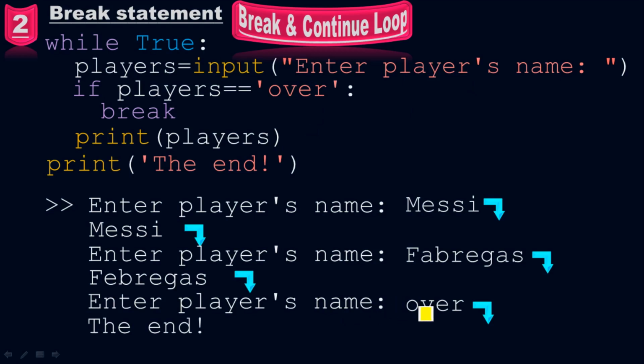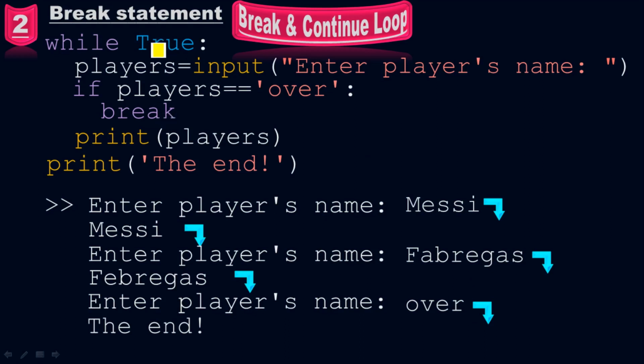But look, I typed "or" over here this time. When I press the enter button, the while loop terminated. Because of this break statement, we have a break. The condition says that the moment you type players equals to "or", the break will come to the while loop. So even though the while loop is true all the time.